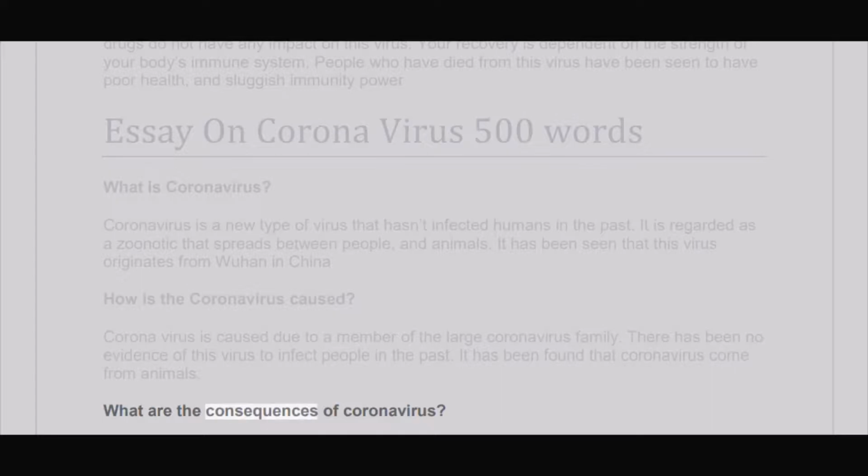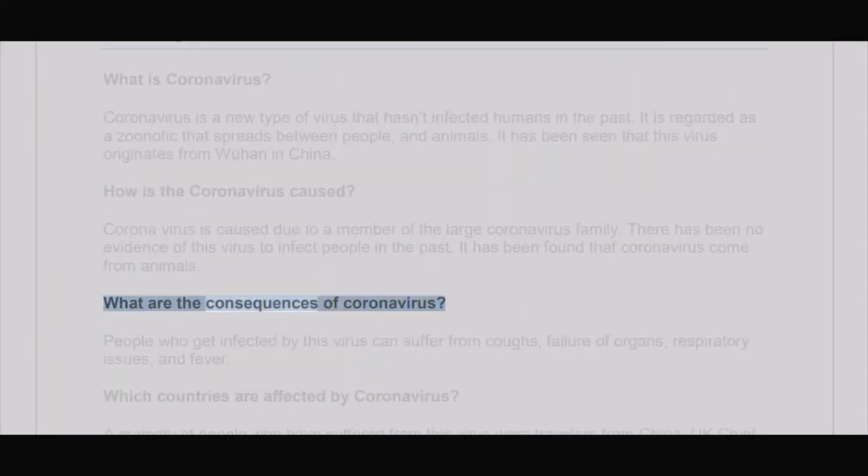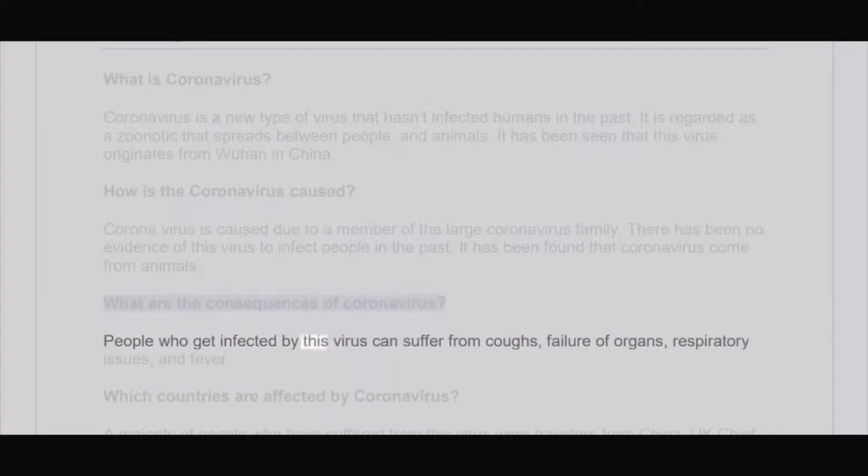What are the consequences of coronavirus? People who get infected by this virus can suffer from coughs, failure of organs, respiratory issues, and fever.